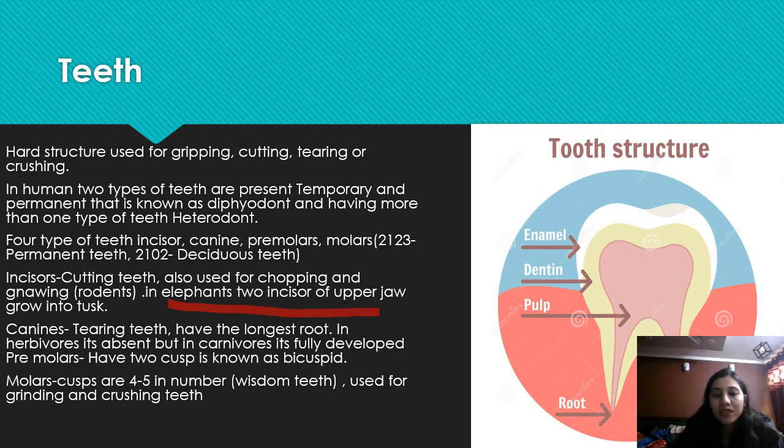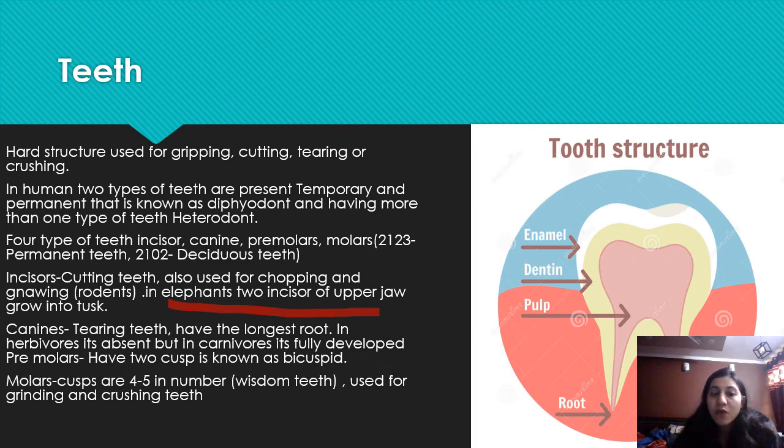In herbivorous animals, which eat grass, they don't need these types of teeth, I mean canines, the sharpest ones for tearing. In carnivorous animals they are fully developed, and they have 2 cusps as well. For example lion, tiger, cat, they are carnivorous, they eat other animals, so they have to tear their food.